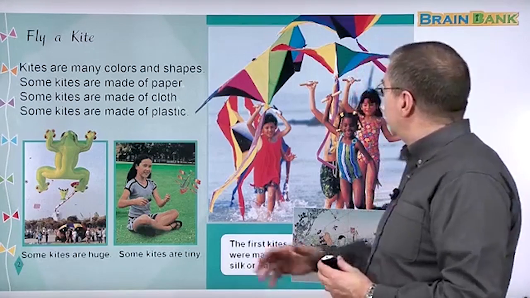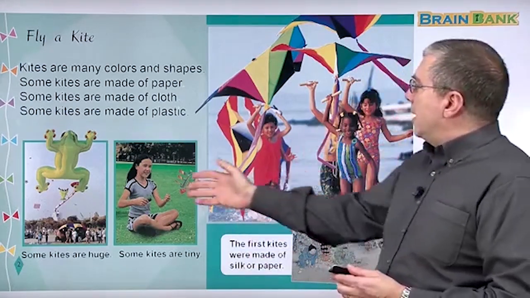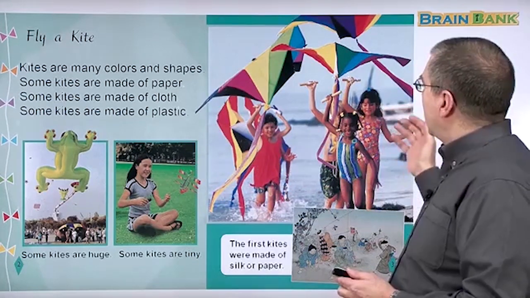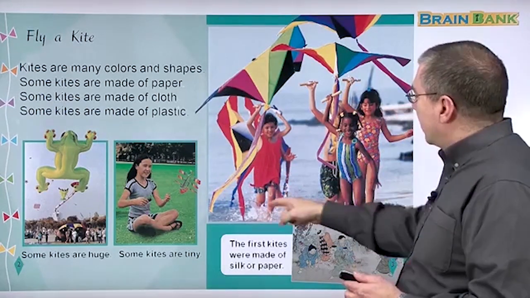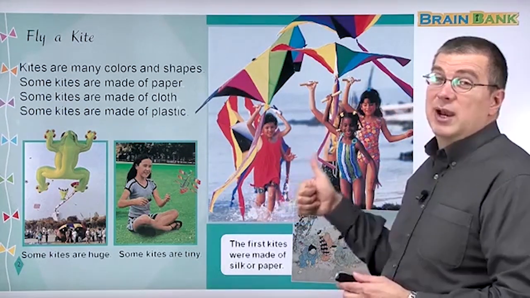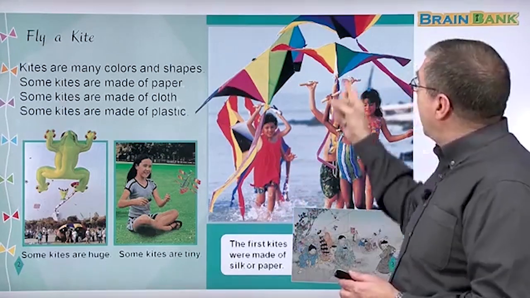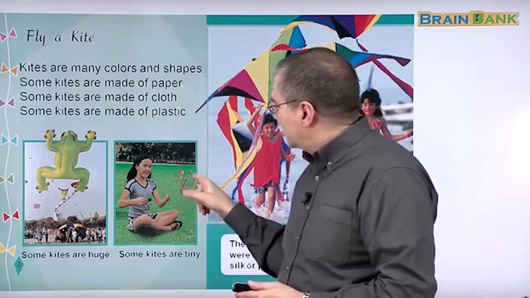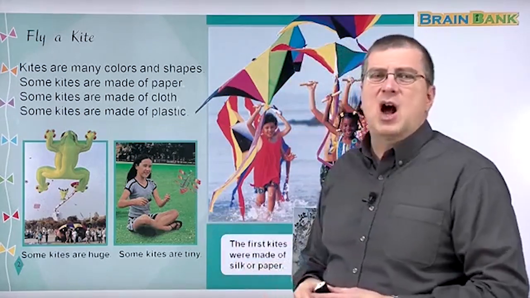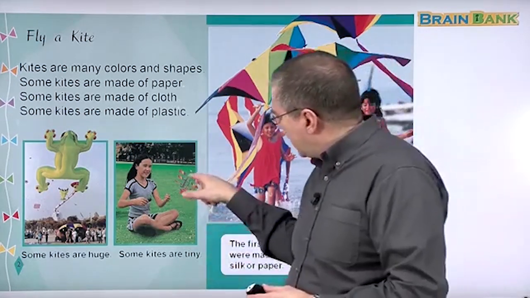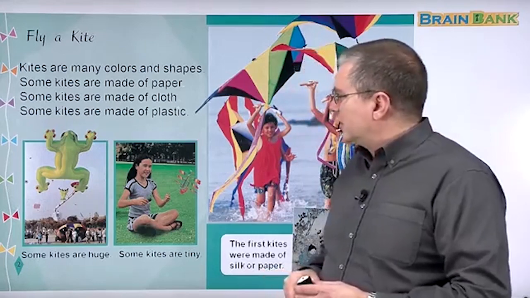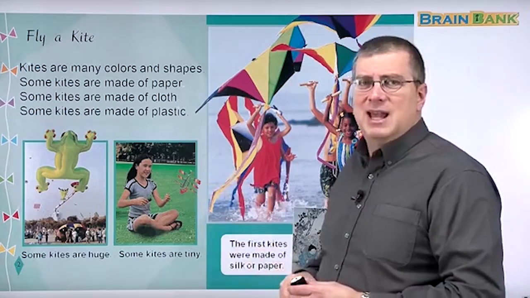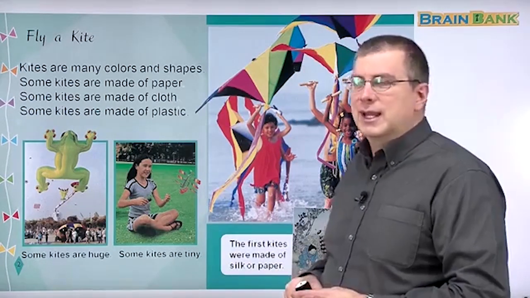Fly a kite. And you can see many pictures here. Many people are having fun with their kites. Look at these kids here. They're at the beach. The beach is a great place to fly a kite. And they're going to fly their kites here. And this girl has a very small kite, but it's a very complex kite. Look at that kite. It's very interesting. I've never seen a kite like that before. It's a very cool looking kite.